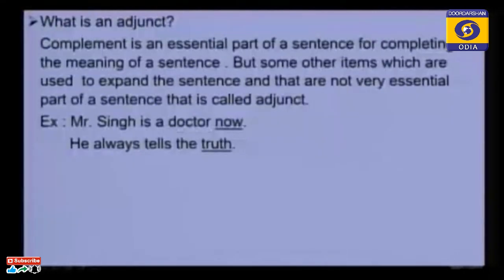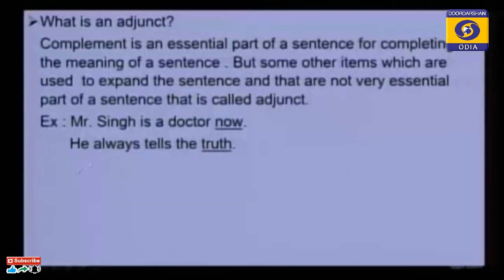Mr. Singh is a doctor. This sentence is a complete sentence. But if I add the word "now" with Mr. Singh, what meaning can we get from this sentence? Mr. Singh is a doctor now. That means now he is working as a doctor somewhere in a hospital. So "now" gives some extra information about Mr. Singh. But if you omit "now", we still get a complete sentence: Mr. Singh is a doctor.